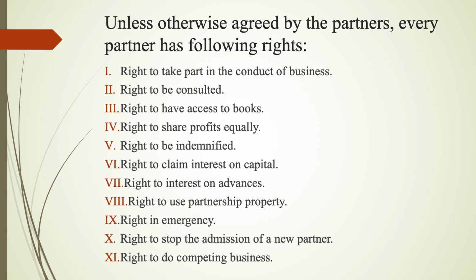All decisions will, however, be made by majority, with the exception of certain matters like change in the nature of business and reconstitution of the firm. Right to have access to books: each partner has the right to inspect and copy any of the books of the firm, but a minor admitted to the benefits of the firm can inspect and copy only the books of others. He cannot claim access to other books of the firm. Right to share profits equally: each partner will share the profits of the business of the firm equally.